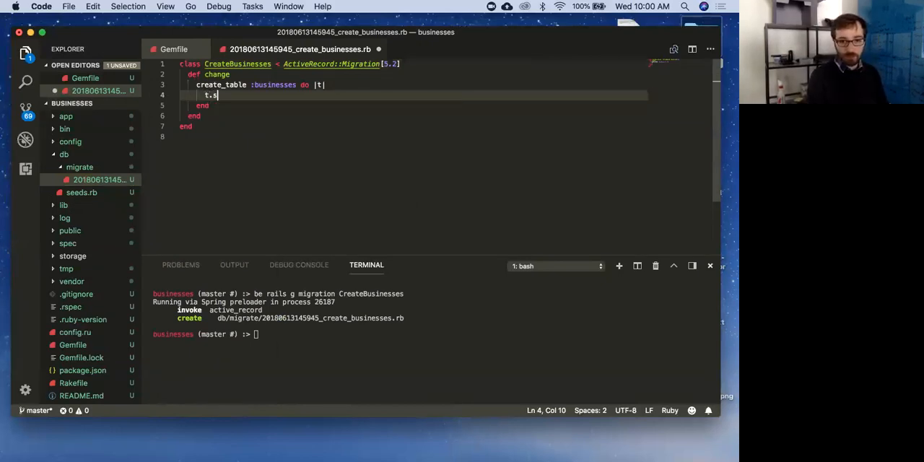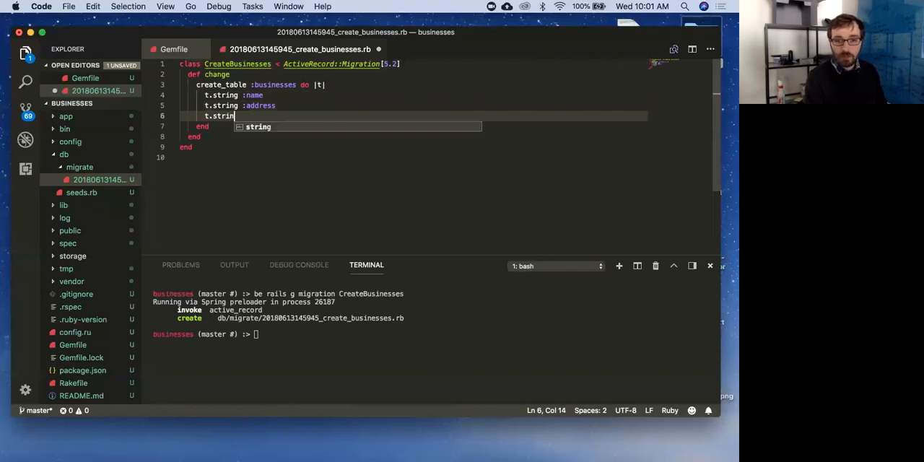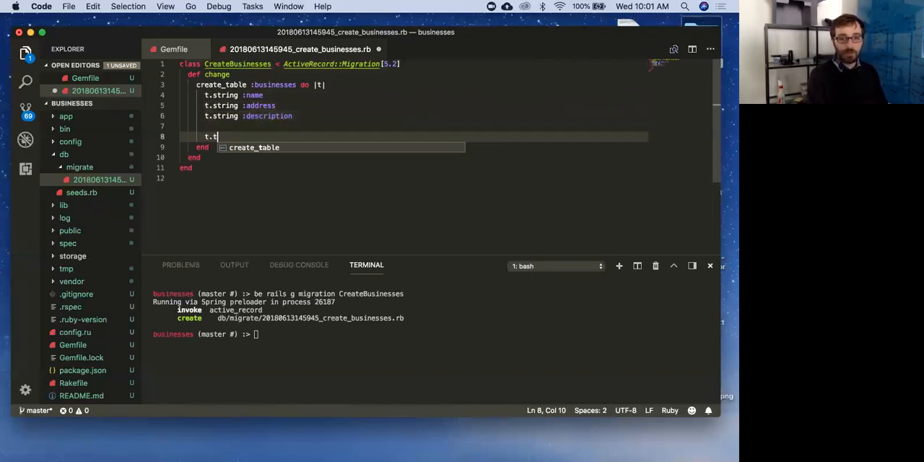So now all I have to do is add the attributes that I want. So let's say a business has a name. Let's say a business has an address. Say a business has a description. Cool. And then I'm going to do my timestamps at the bottom.